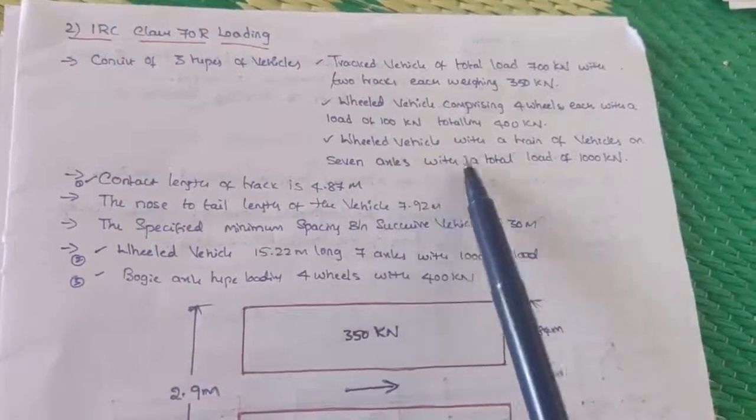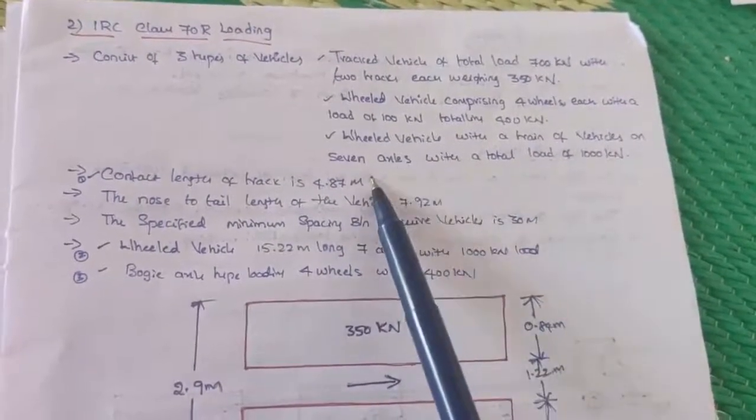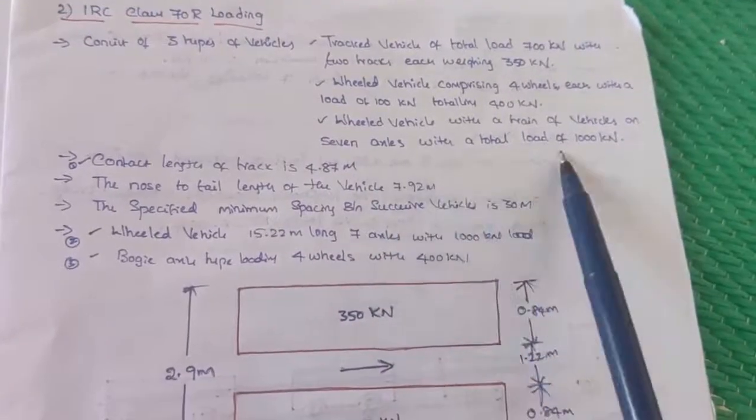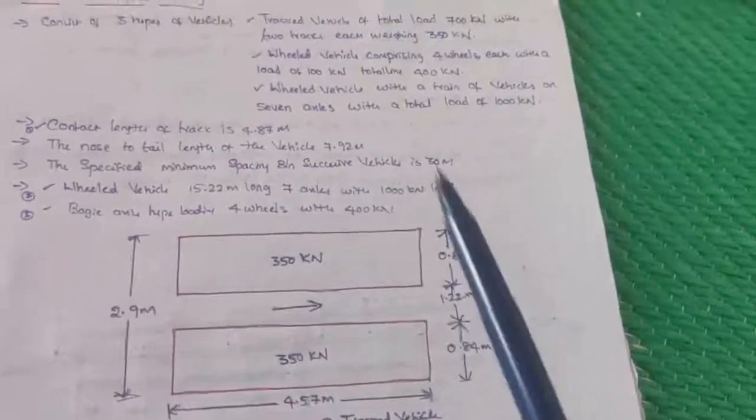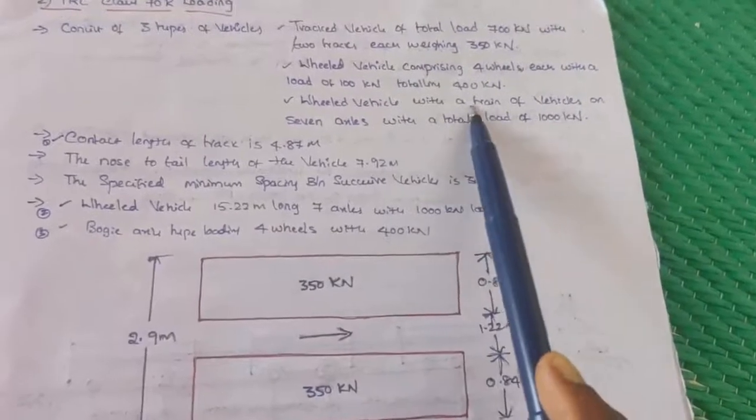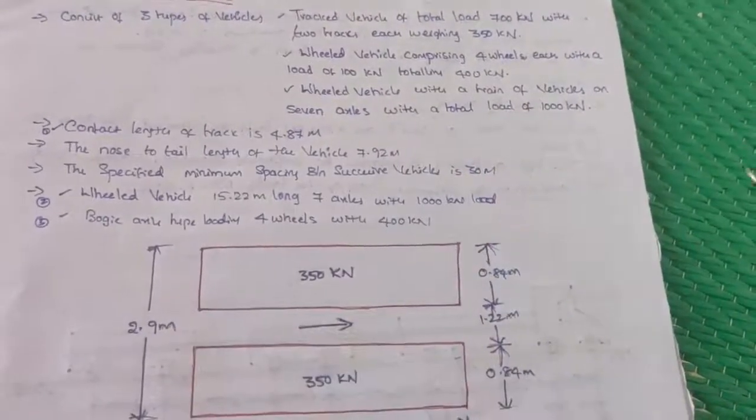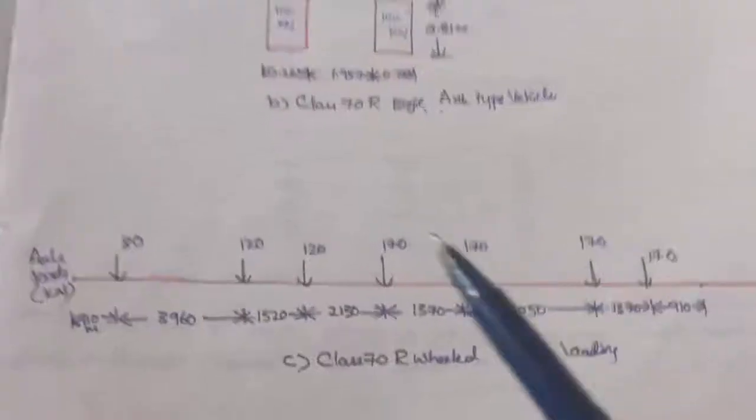And the third one is the wheeled vehicle with a train of vehicles on 7 axles, not a single one, with a total load of 1000 kilonewton. It is a wheeled vehicle with a train, nothing but a train, that will come continuously in a pattern like this. So that will be considered like this.